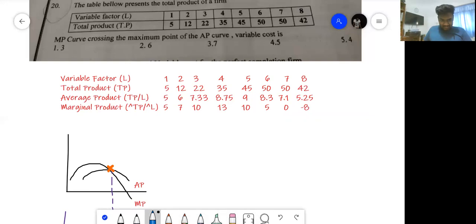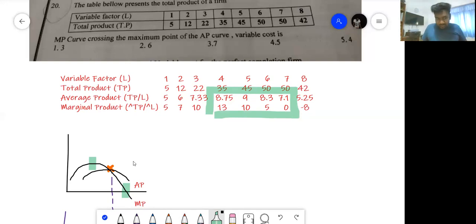So in the range where MP hits the peak and falls, there has to be a value where AP and MP are equal. Intersecting means both values have to be the same, but according to our calculations there is no place where they are the same.